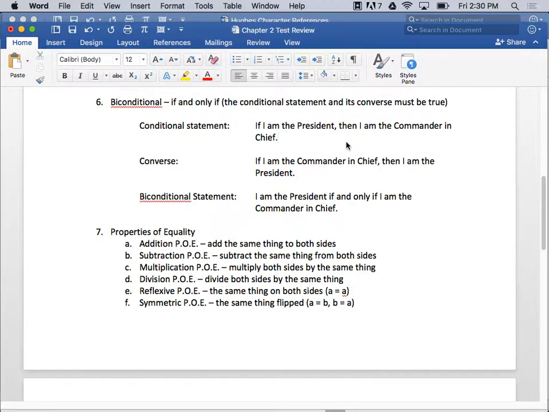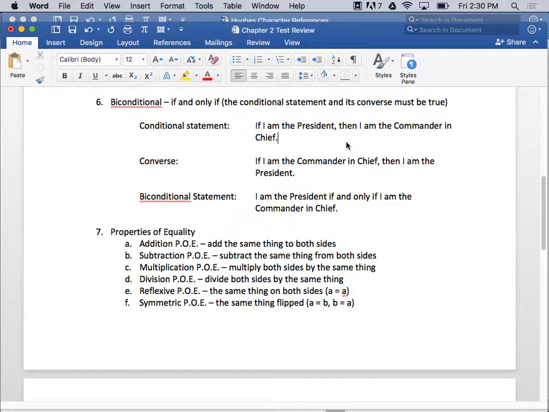Understand? If I gave you this biconditional statement and asked you for the conditional statement, well, the conditional statement is just the first way. If I am the president, then I am the commander-in-chief. And the converse is the reverse, right? Swapped. Does that make sense? Kind of a little bit.